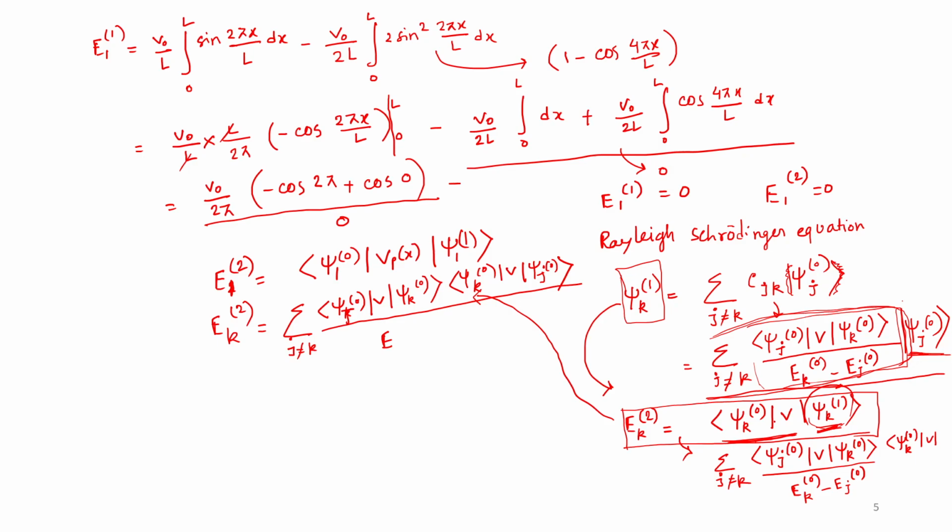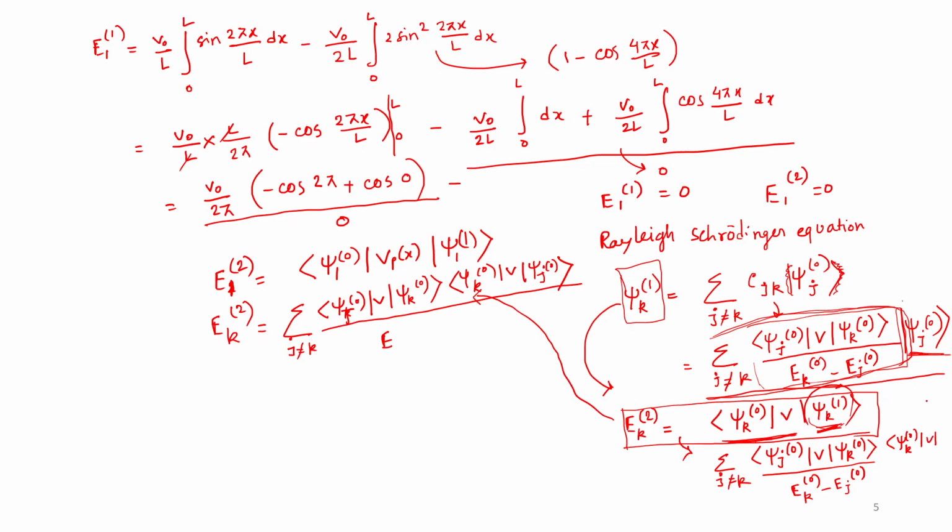During the lecture, psi k first was given as a summation of Cjk multiplied by psi j 0. This is a mathematical function. What it is saying is: to that psi k first-order wave function, what is the contribution of the jth unperturbed wave function? So you can write it the vice versa way also, psi j 0 multiplied by Cjk.